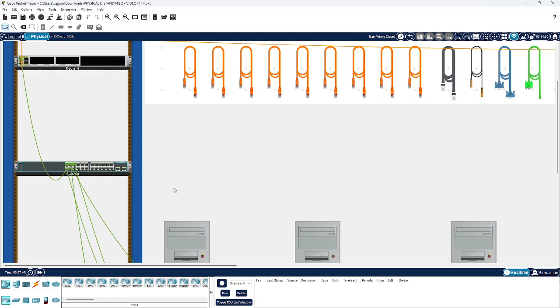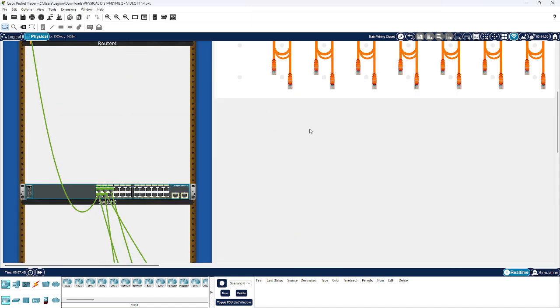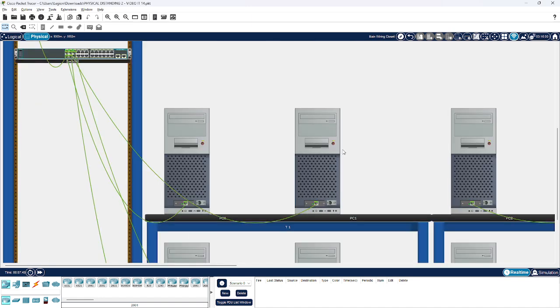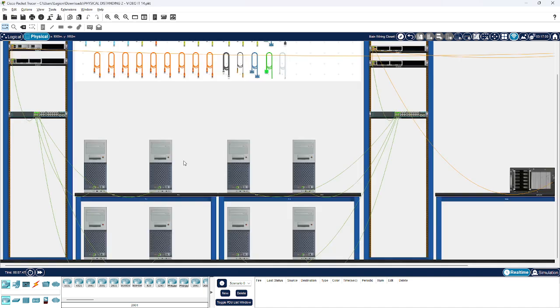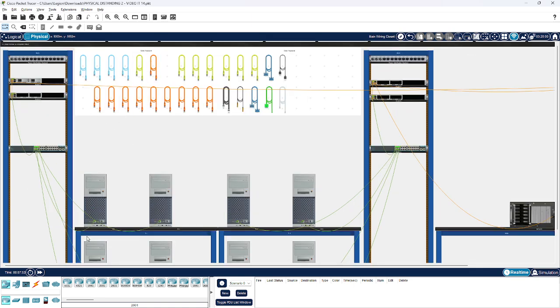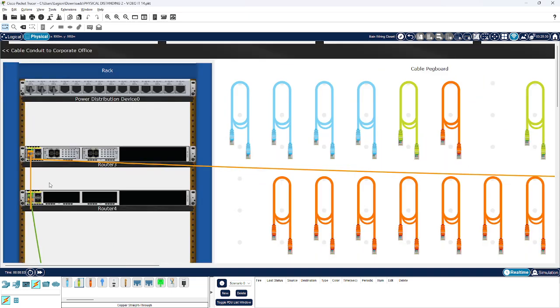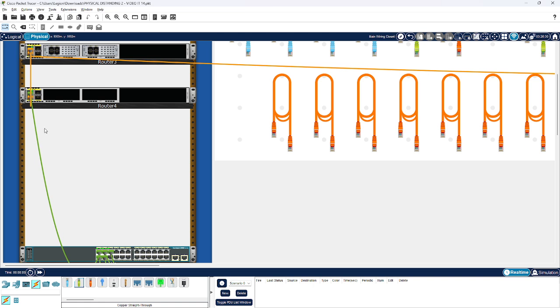But before that I would like to show you the cables that I have used. So for the PCs in area 1, I use the straight cable, the green one, the copper straight cable, for the switch. And then from the switch to the router, I use the copper straight.